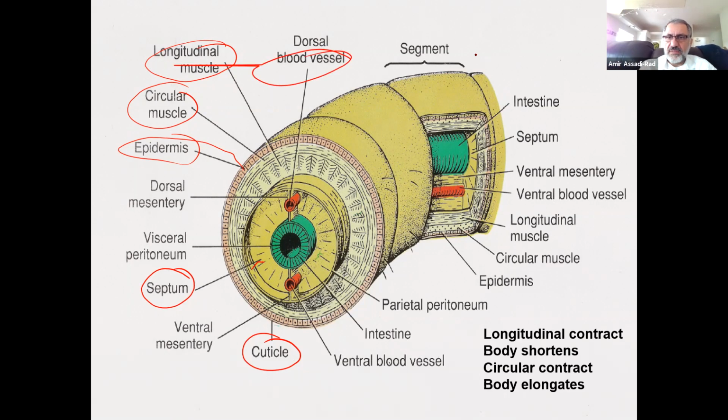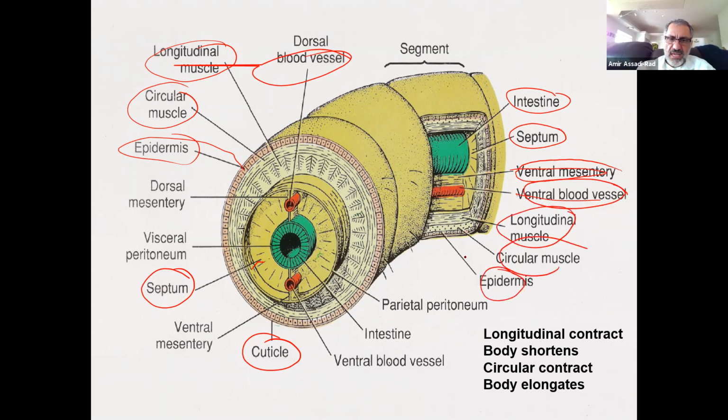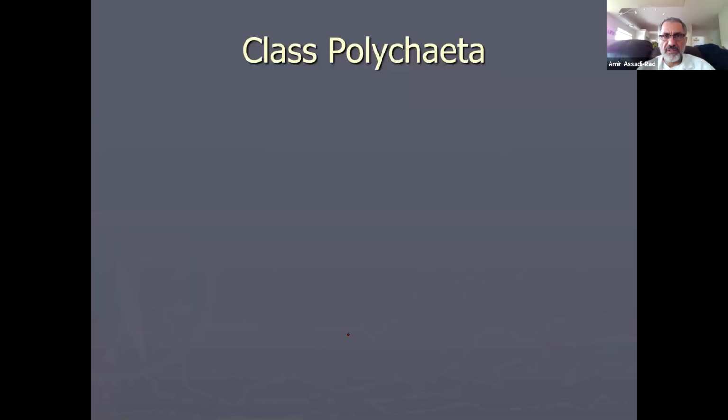Each segment is called a metamer. So the intestine, you will see that. Septum, you already see that. Ventral mesentery, you probably won't see that. Blood vessels, yeah, you will see that. Longitudinal muscles, again, circular muscles, epidermis, and that's about it. Intestine, and then do not worry about ventral blood vessels and dorsal blood vessels.